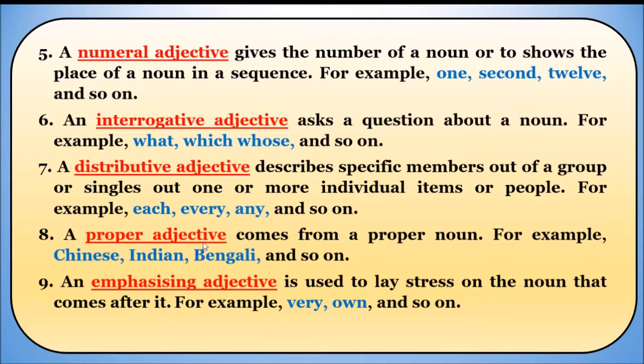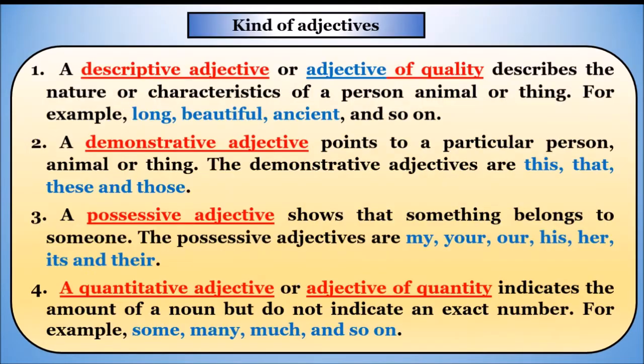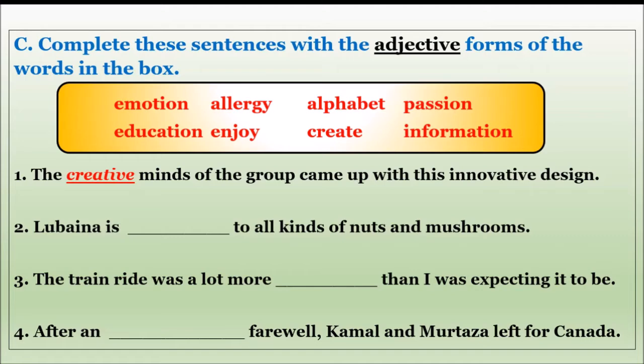Next thing is proper adjective. Proper adjective comes with what? Proper. Now this is an easy thing. The last one is emphasizing adjective. To show the stress, to show the importance, to pick out the important thing and talk about it is called emphasizing adjective. So now, in the last session, we have discussed and completed Roman A and B, and we have done the activity also, right, guys?